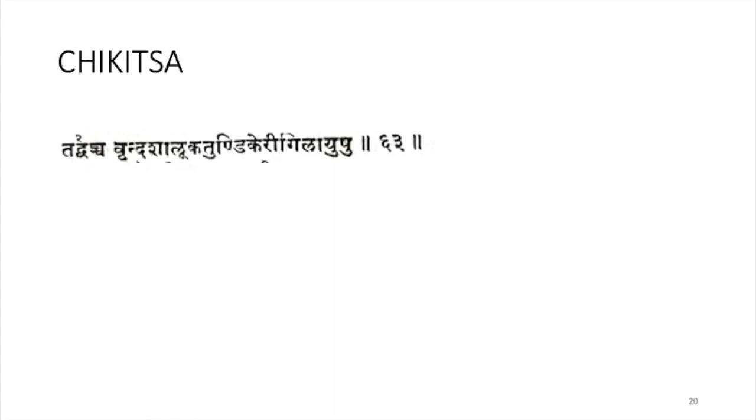Chikitsa Tadvasya Vrinda Shaluka Tundikeri Gilayushu. So Kaphaja Rohini Chikitsa can be done in Vrinda, Kanda Shaluka, Tundikeri and Gilayu. So this is what is mentioned by Ashtanga Hridaya. So in Ashtanga Hridaya, the Chikitsa for these are the same as for Kaphaja Rohini: Vrinda, Shaluka, Tundikeri and Gilayu.